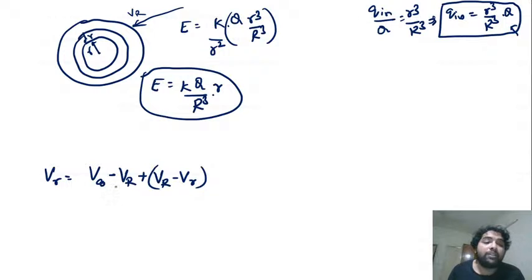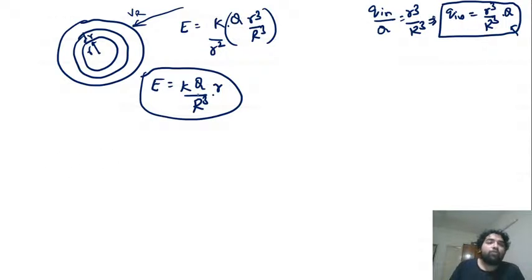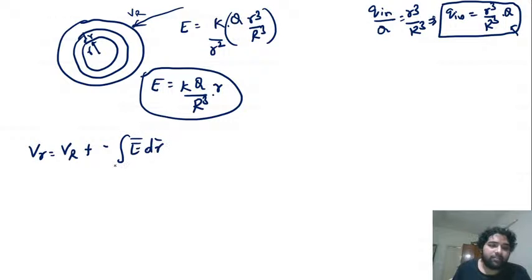From there, the further you go inside, V at small r will be equal to V_R minus the integration of E dot dr from capital R to small r. You're starting from outside and coming inside, so the lower limit will be capital R and the upper limit will be small r. This is what we'll directly apply.